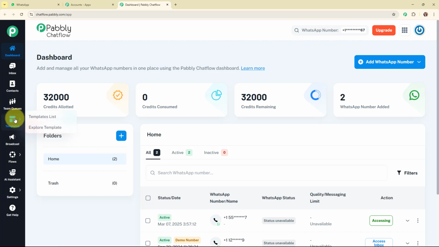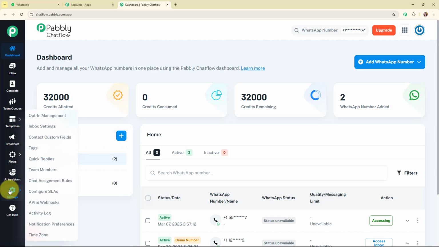Then comes the Templates. By using this feature, you can create or manage the templates for your WhatsApp messaging. Then comes the Broadcast. By using this feature, you can create, send and schedule the broadcast messages for your WhatsApp messaging. Then comes the Flows. By using this feature, you can create a WhatsApp chatbot for your business. Then comes the AI Assistant. By using this feature, you can create an AI assistant for your business.